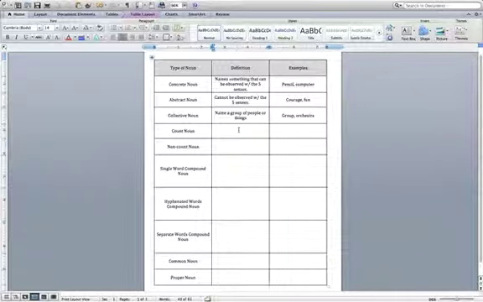Count nouns name things that can be counted, and non-count nouns name things that cannot be counted. These were tough. I would definitely think that these are tough to recognize. Examples of count nouns.